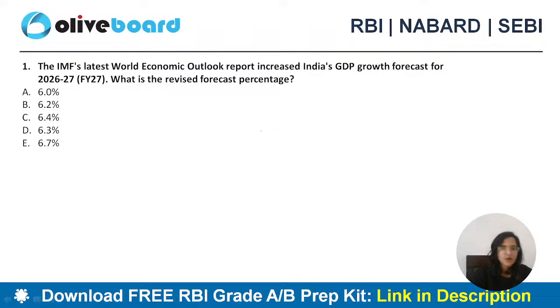All right. First question is from your World Economic Outlook report. I have done the detail of this World Economic Outlook report, right? You can check out that session as well. The IMF's latest World Economic Outlook report increased India's GDP growth forecast for 26-27. What is the revised forecast percentage?